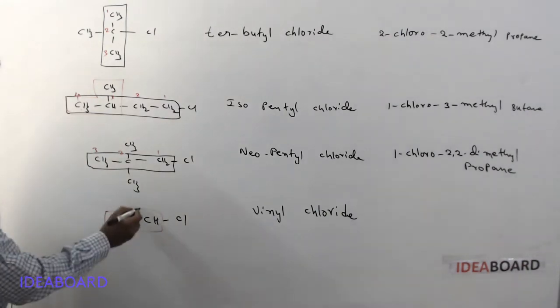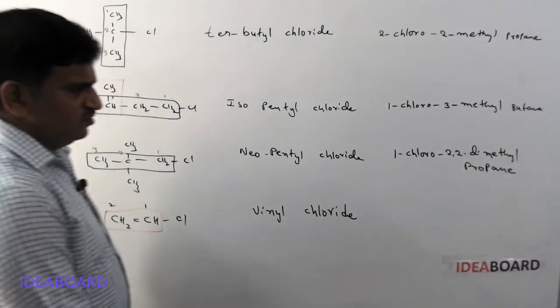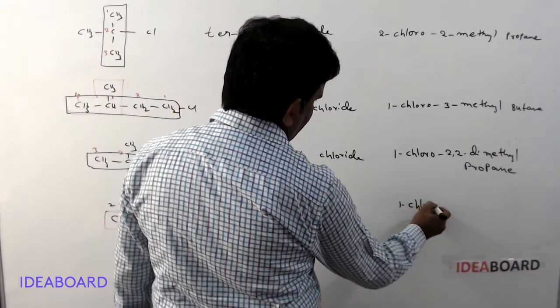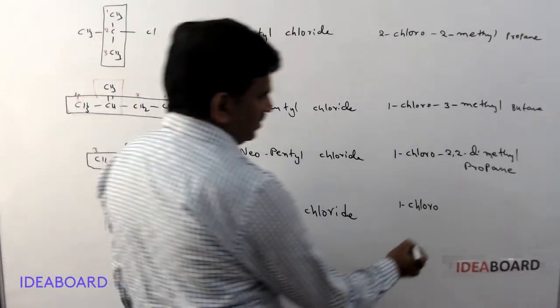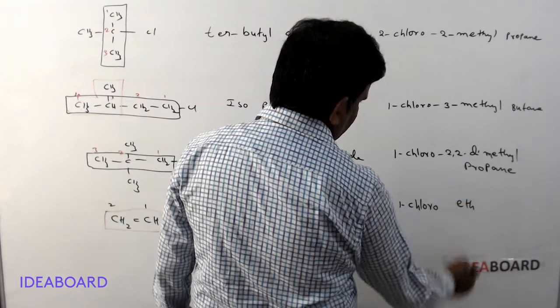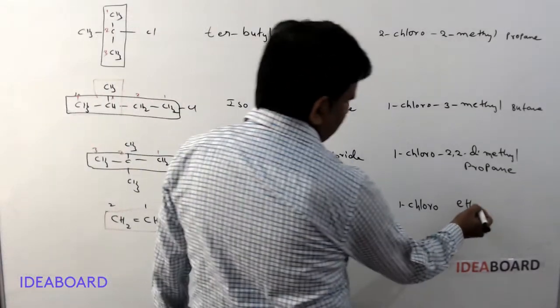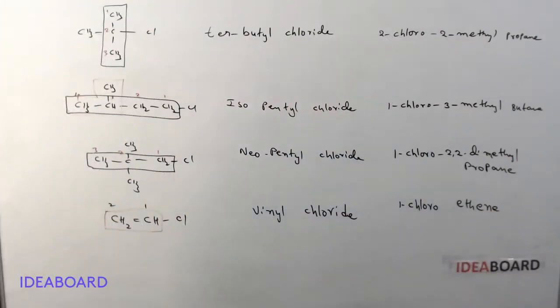IUPAC name: this is 1, this is 2. On the first carbon chlorine is present, so it is 1-chloro, or we can just write chloro. And 2 carbon atoms are present, so eth. And what is the bond present? Double bond between 2 carbons, so it is ethene. Chloroethene or 1-chloroethene.